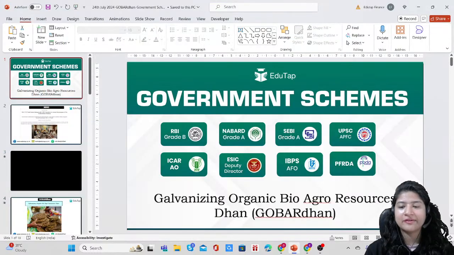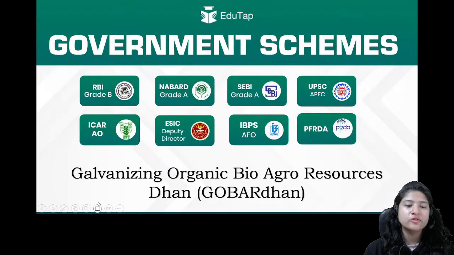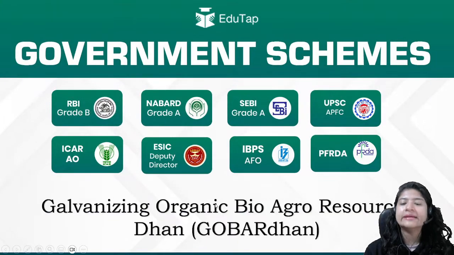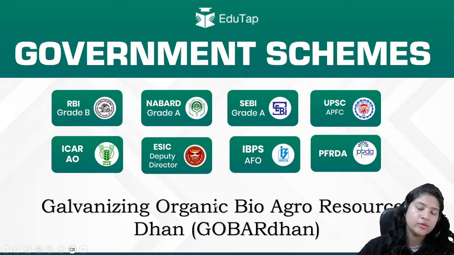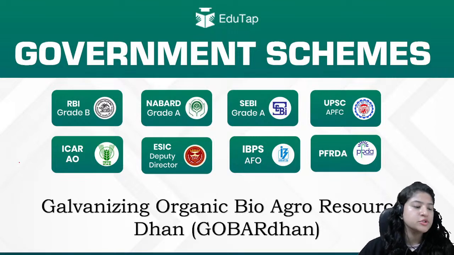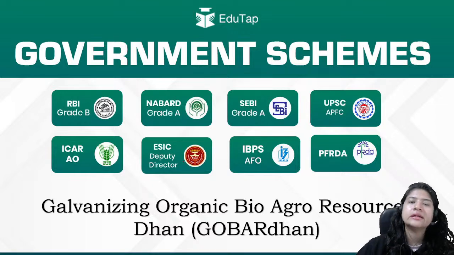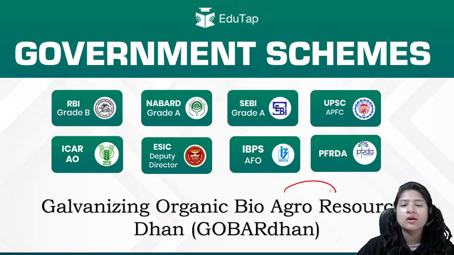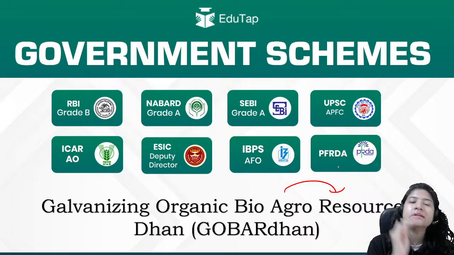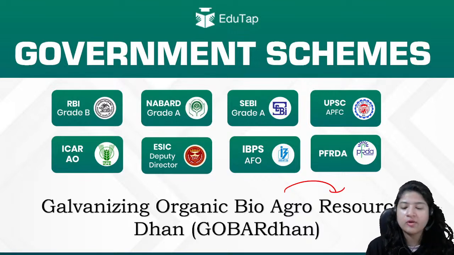The scheme that we are covering today is the Gobardhan scheme, and its full form is Galvanizing Organic Bio-Agro Resources Dhan. Here, basically, we are going to utilize the bio waste that is generated in rural areas. We are not just targeting the waste generated in agriculture, but it will also be utilized along with the other waste that is generated. So we will study about it.